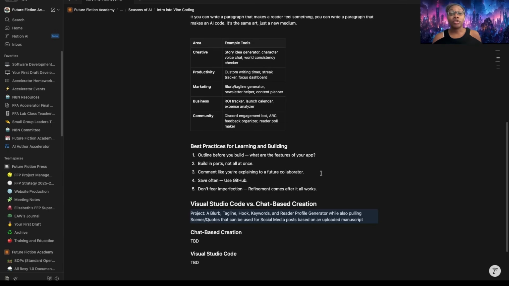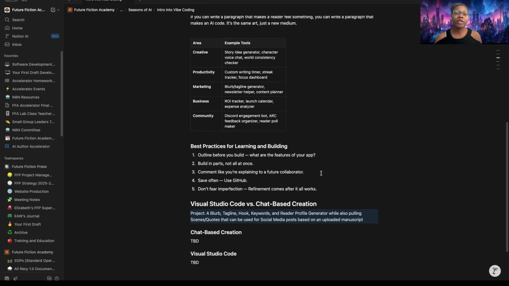Before we get started into making our tool for the day, we should go over some best practices. First, outline before you build. What are the features you want for this app? Next thing is building in parts, not all at once. Focus on one thing at a time. Get that down, then move on. Next thing is comment like you're explaining it to a future collaborator. As you get into troubleshooting features not working exactly as expected, commenting makes it easier for the AI to focus in on the areas related instead of having to go through a bunch of tokens looking for everything.